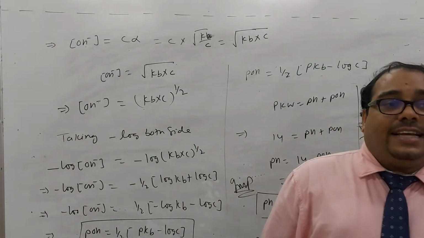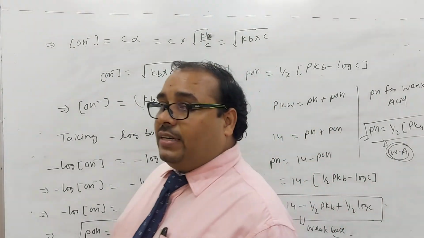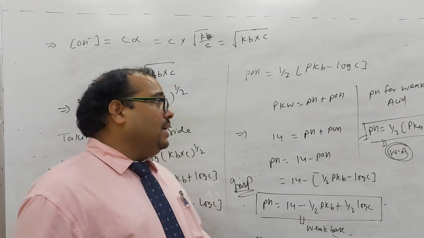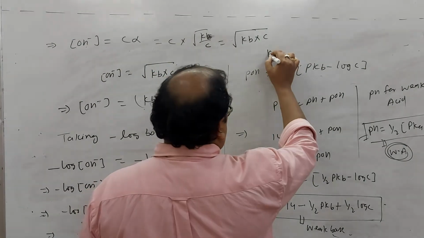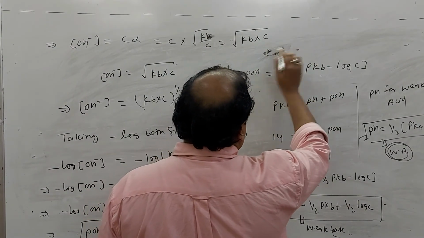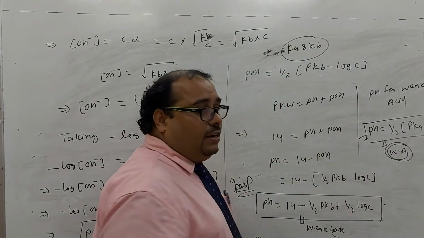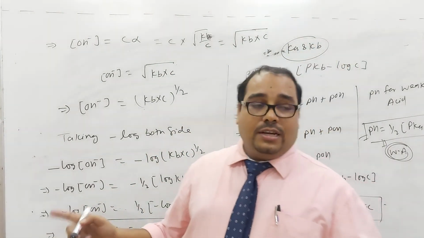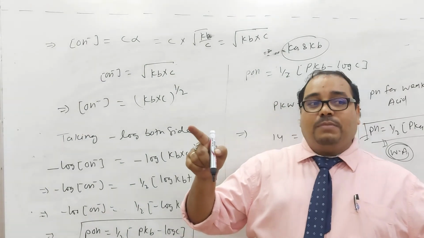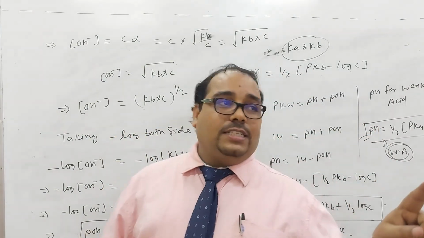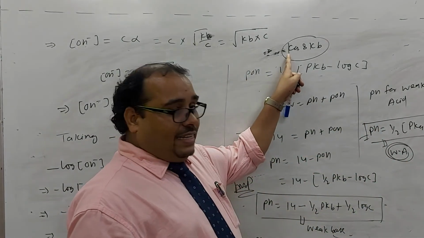In the next class, we will derive the relation between Ka and Kb. So children, what is Ka? What is Kb? Did you get that? Ka is the equilibrium constant for the ionization of acid.